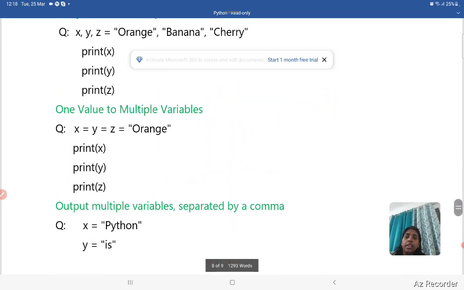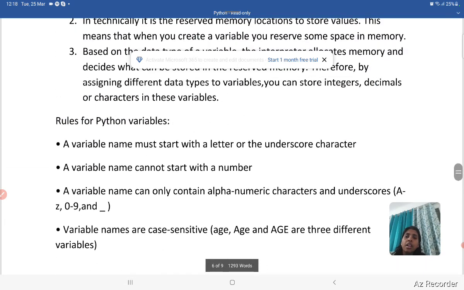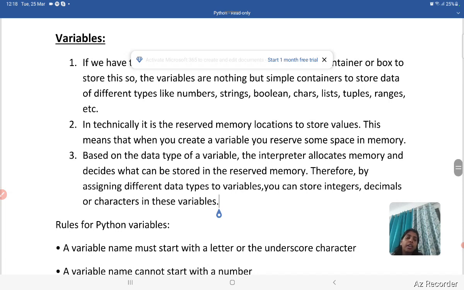Then move to the data type. What are the data types? So data types means the types of data you need. The type of data you want to store in a variable. So this is called a data type. Just for example, when we go to office or when our children go to the school, they take a lunchbox with them.